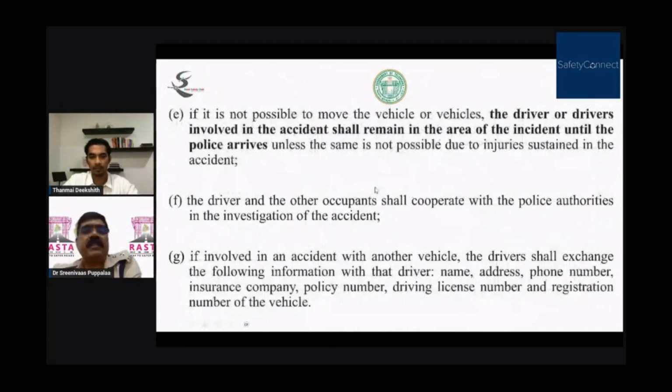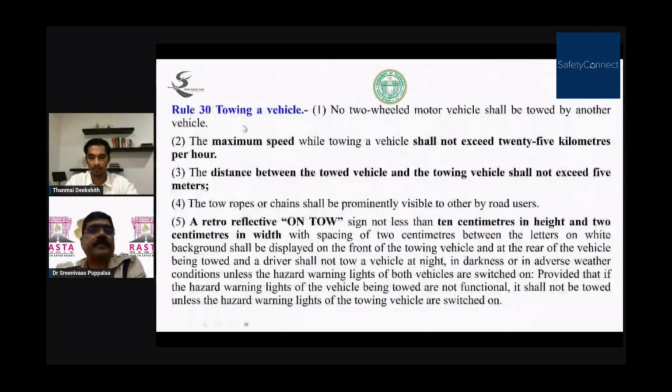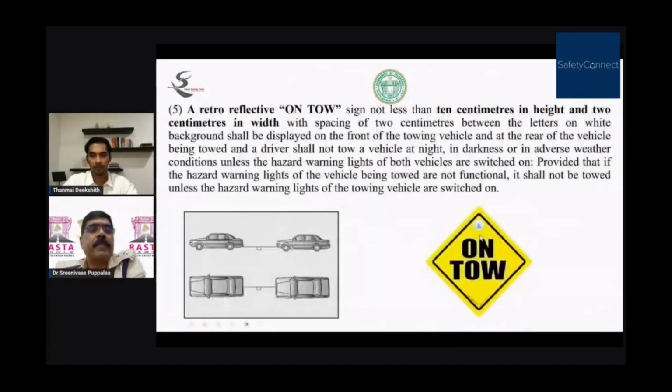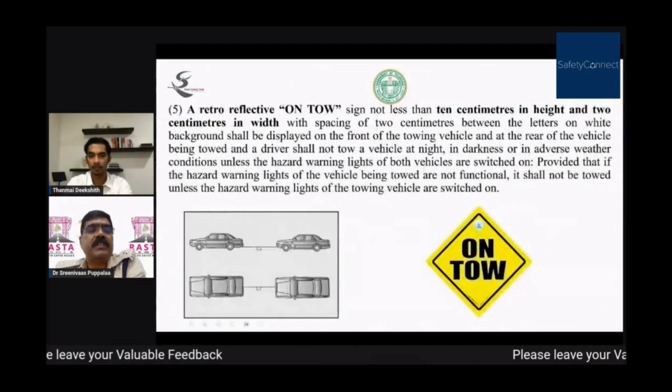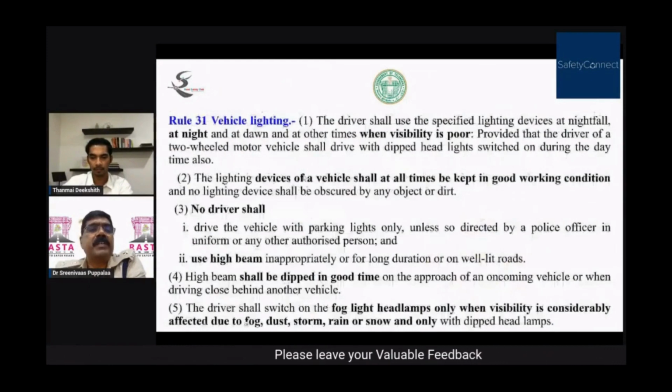Then towing a vehicle. If your vehicle has broken down, how to tow? The maximum speed should not exceed 25 kilometers per hour, and a distance is to be maintained between the towing vehicle and the towed vehicle. And you have to write a board in front of the vehicle on tow, with letters 10 centimeters in height and 2 centimeters in width, etc. And a retroreflective marker on tow like this should be placed, and there should be a distance maintained between the vehicles. Vehicle lighting, how the vehicle lighting should be, and driving of tractors and goods vehicles.